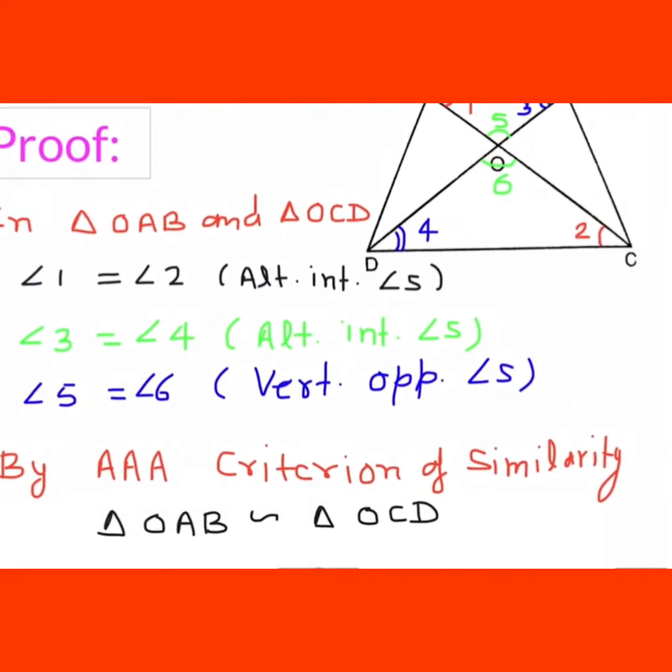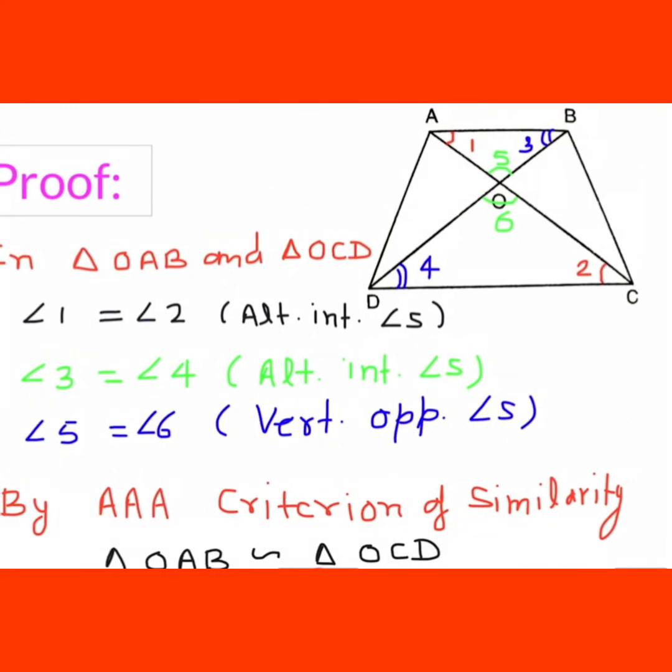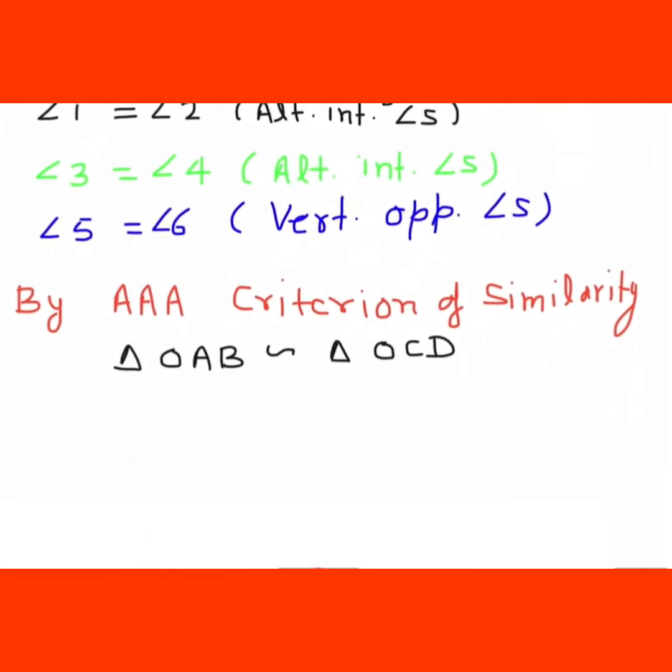If these two triangles are similar, then by the definition of similarity, their corresponding sides are proportional. This is the first side of triangle OAB, so you can write OA upon OC, the first side of the next triangle OCD. In the same way you can write OB upon OD.